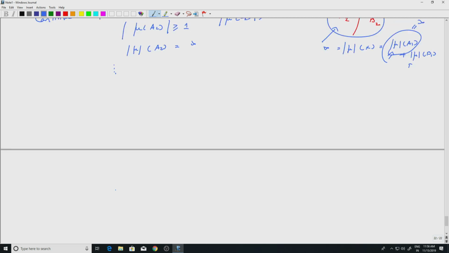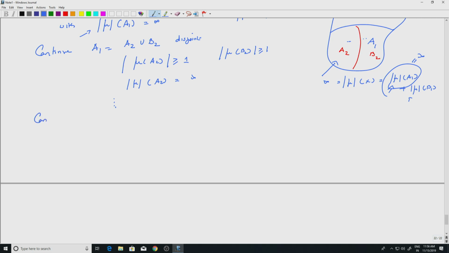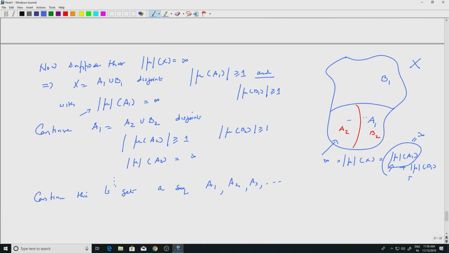So what are we getting if we continue this? A sequence A1, A2, A3, etc. Okay, I should be more careful here.